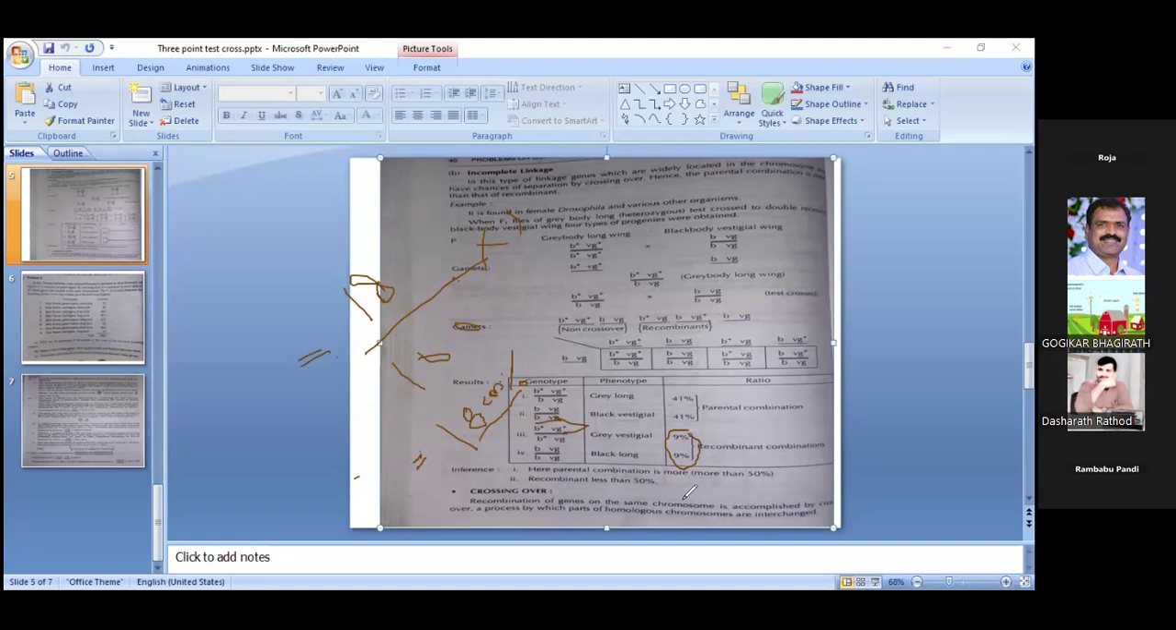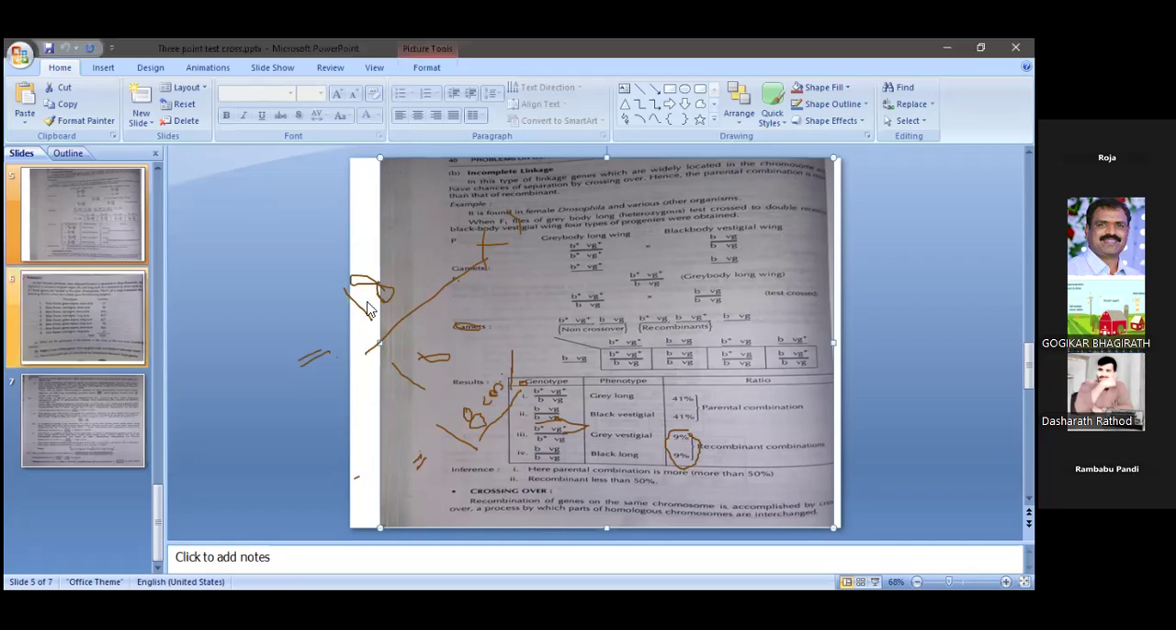In CSIR 2016, one of the MCQ questions was asked in the CSIR NET. Crossing over, recombination of genes on the same chromosome, is accomplished by a process by which parts of homologous chromosomes are interchanged. That is, exchange takes place. We already explained like this. So I will go to the next slide.